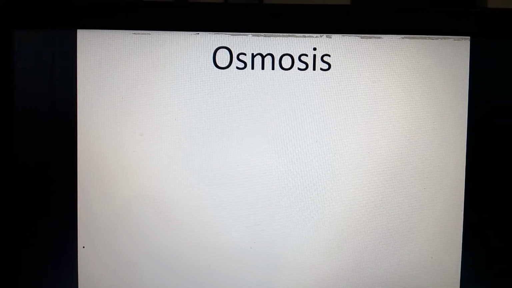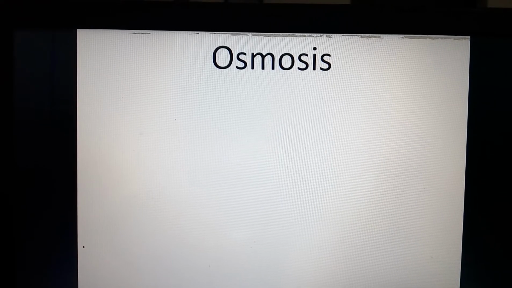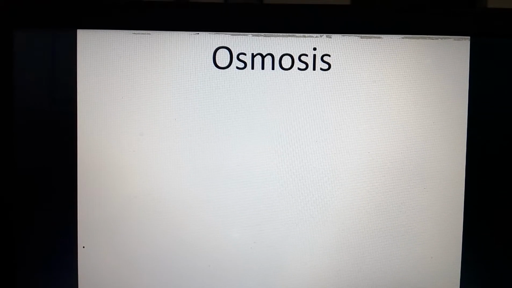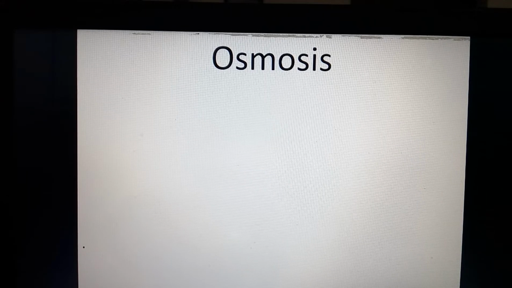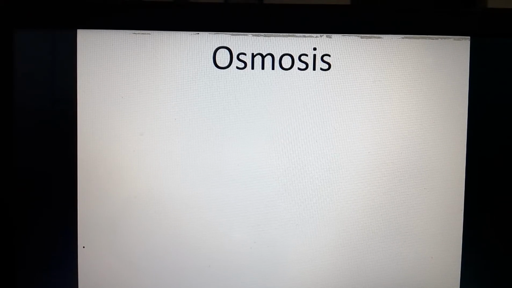What is osmosis? Osmosis is a special type of diffusion in which water molecules move from their higher concentration towards the lower concentration. We can define osmosis in another way also.